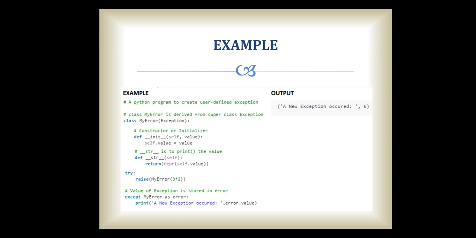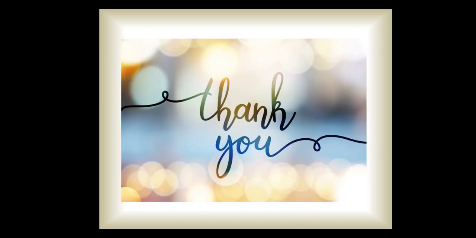When the try block is executed, it is going to call the constructor. If the exception occurs, it is going to print the value, that is, "a new exception occurred", and it is going to print the multiplication of that value, that is, 6. So this is it for this video. Thank you guys.